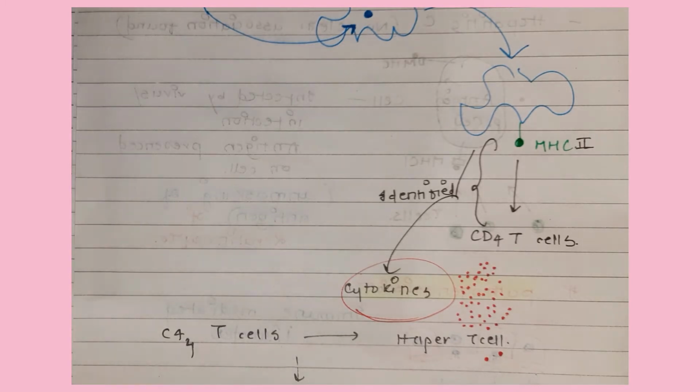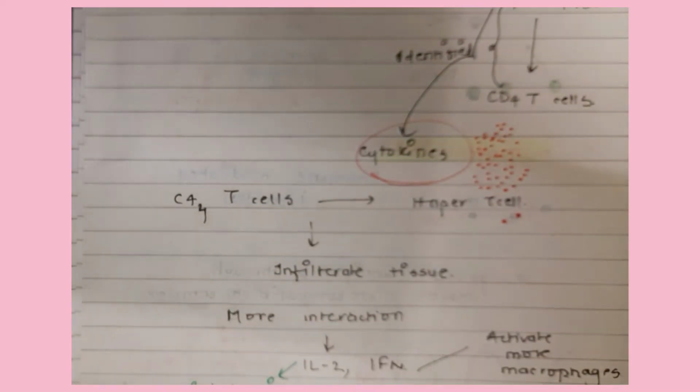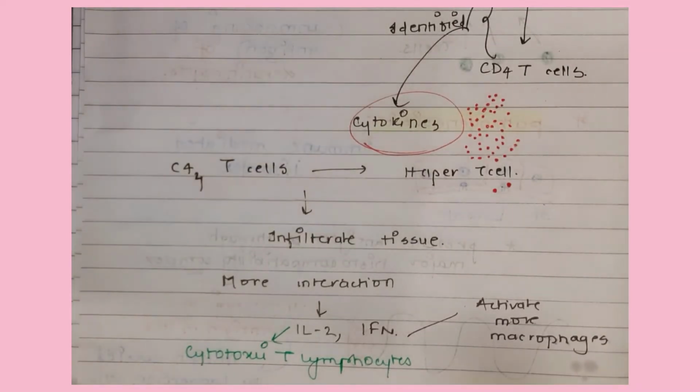So yeah, the CD4 T cells then later change into helper T cells, and these infiltrate the tissue. Now there are more interactions taking place. Also the interleukins are released, interferon gamma is released.